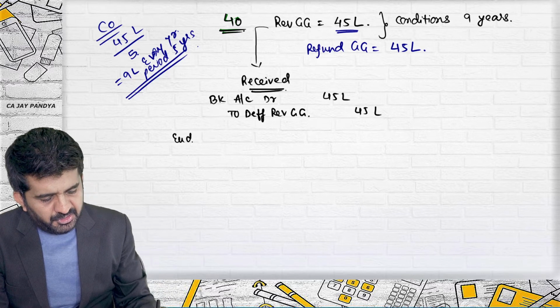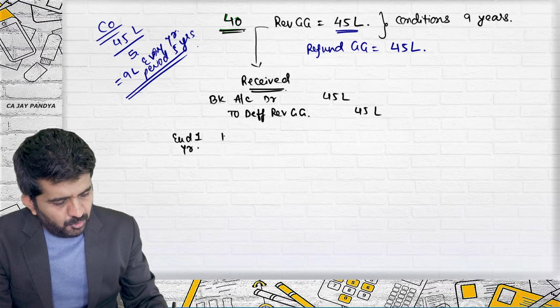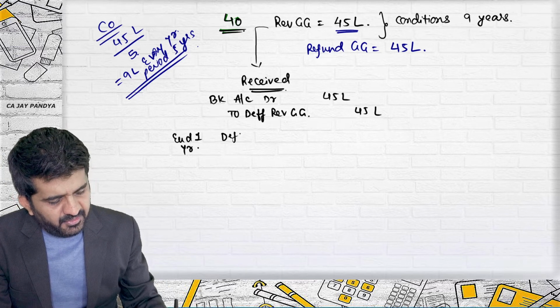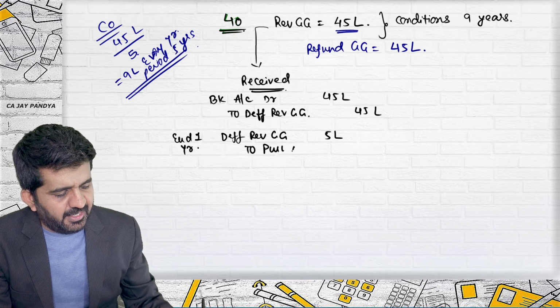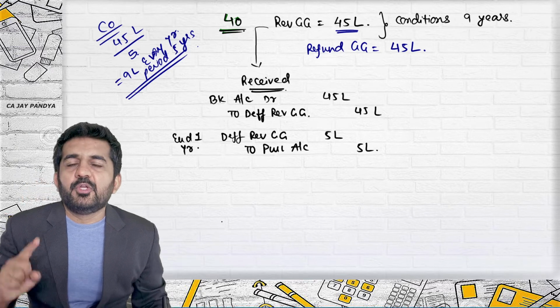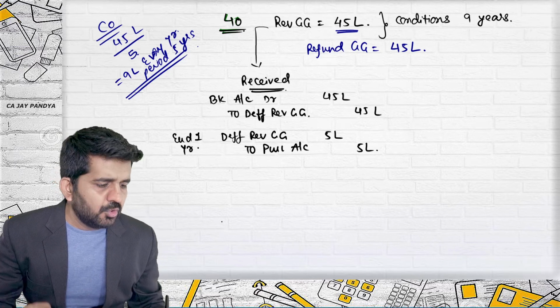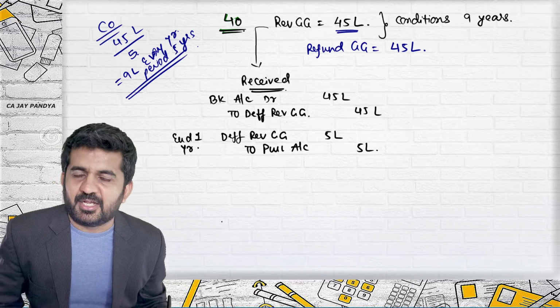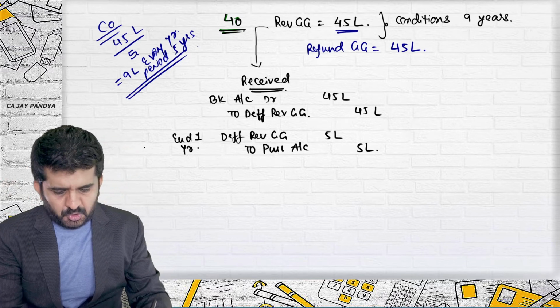In first year, this is already passed. You have credited deferred revenue government grant 5 lakhs to profit and loss account 5 lakhs. During first year, you have transferred 5 lakhs rupees to P&L account. Is the 5 lakh rupees amount correct? Yes. How much you have received? 45.